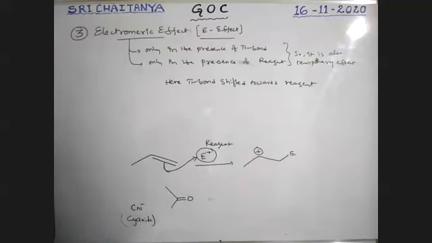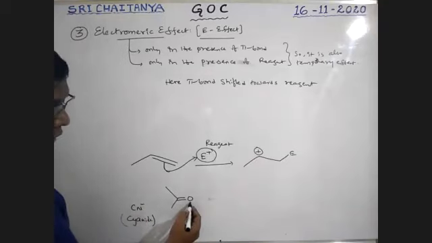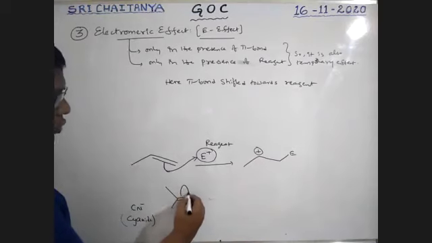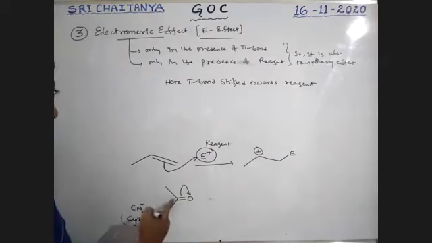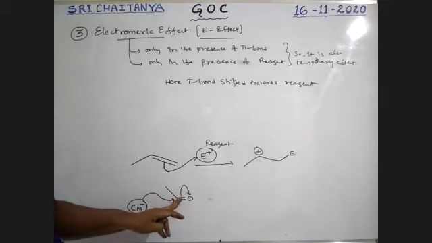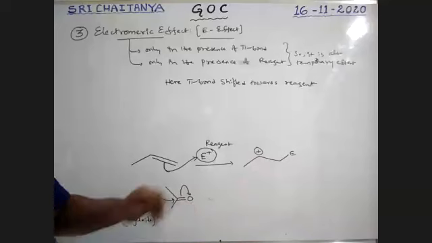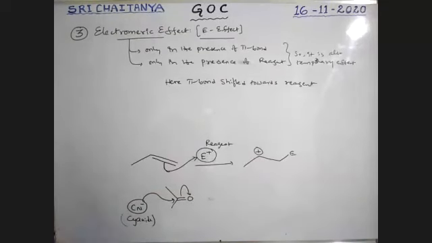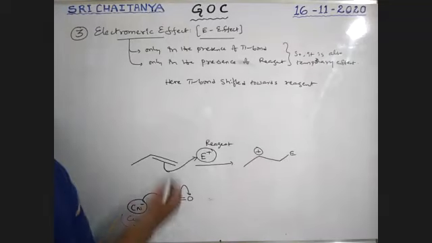Because oxygen is more electronegative than carbon, this pi bond is shifted towards the oxygen side. So this carbon gets a negative charge, and the reagent attacks this one. That means here the pi bond is shifted away from the reagent.